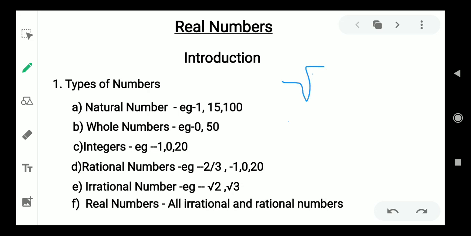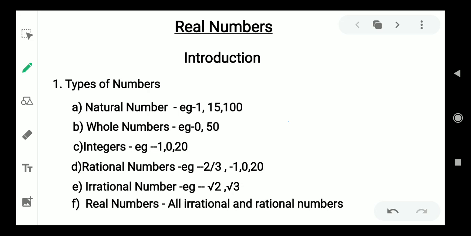For example, if we take the example of root 2, this number is never going to end. It will have infinitely long digits. Such numbers, which don't terminate when we try to express them in decimal form, are called irrational numbers.